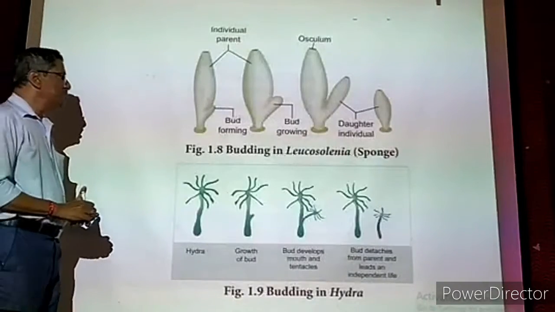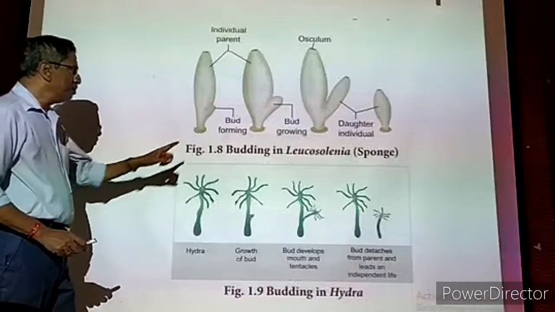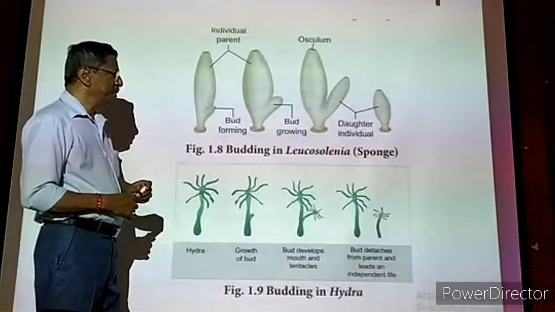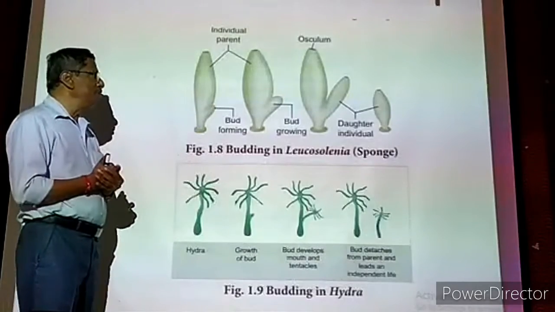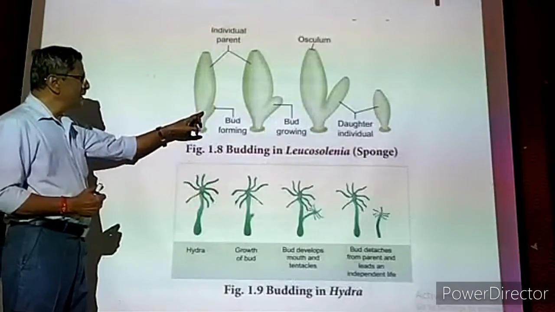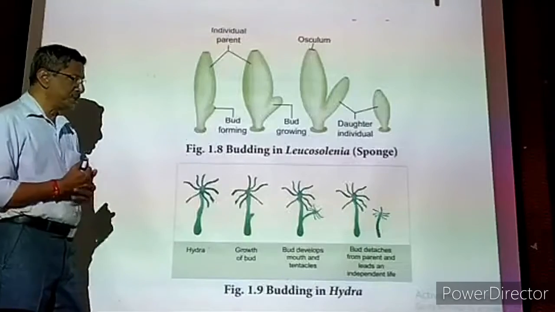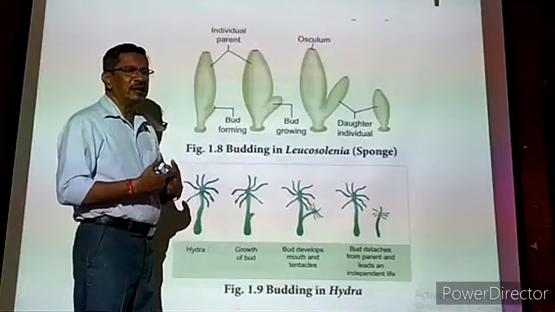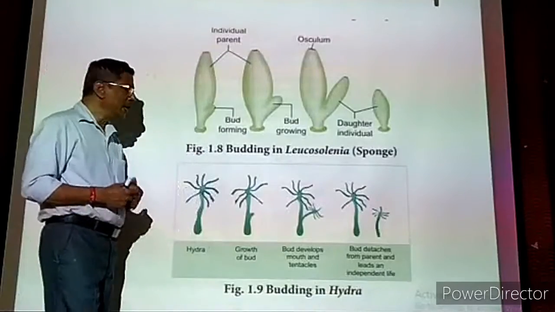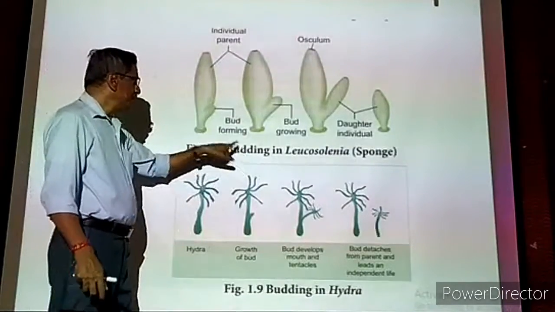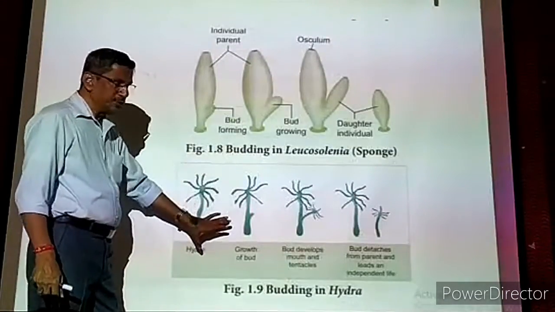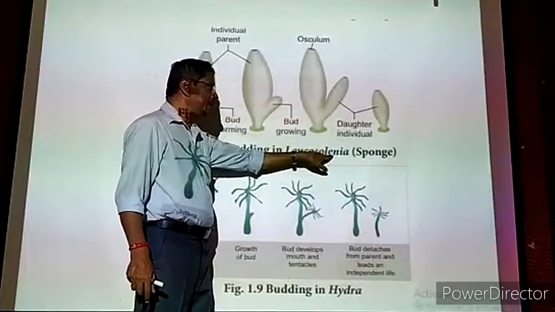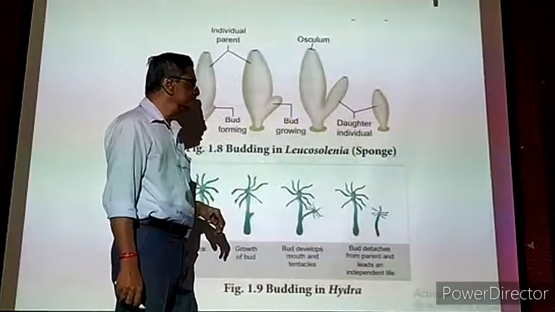Next we are going to study reproduction by budding. Now what is the meaning of budding? We have to see. Now the adult animal will be present. From the adult animal, one small side projection will be formed. It is called a bud. Later on the bud will develop into one young one. It is called budding. Now we are going to see two examples for budding. One is budding in Leucosolenia. It is a sponge. The common name is sponge.